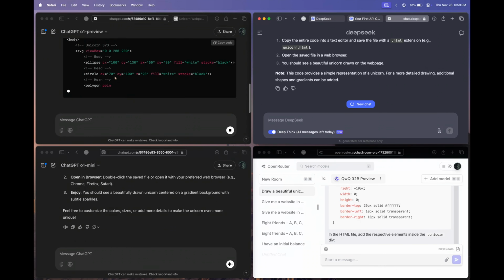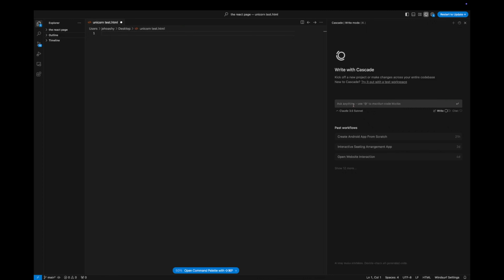I have set up my Windsurf code editor. If you don't know, I have been using Windsurf code editor for many of my projects, and I have used the Cascade agent to chat with the code, and this agentic framework works automatically. I've actually made a video showing where I built the homepage of the Apple website just by chatting and not even looking at the code once. So you can check that video on my channel. I'll be linking it in the end credits.